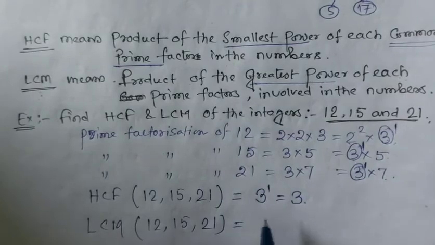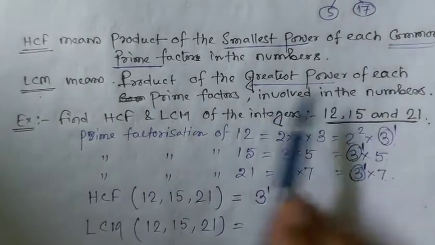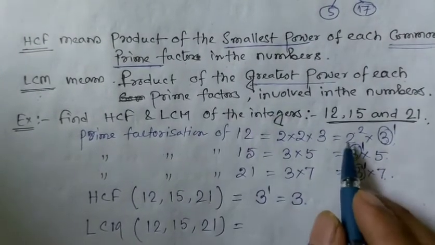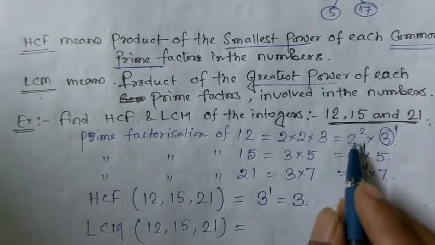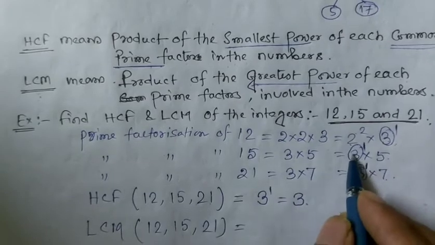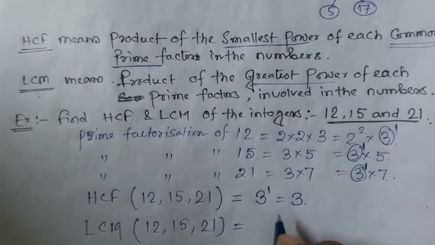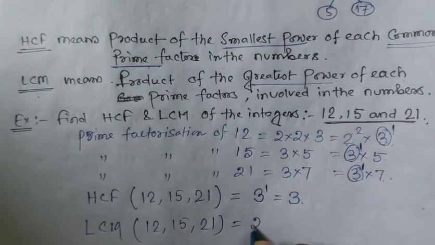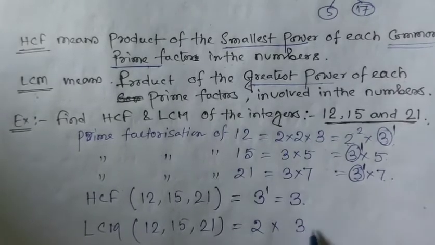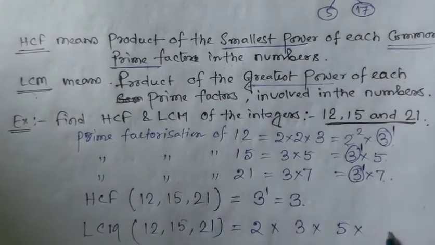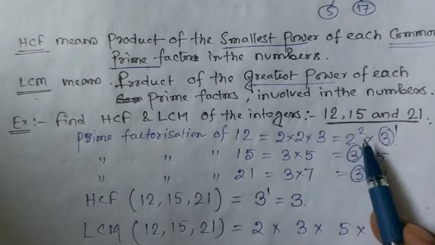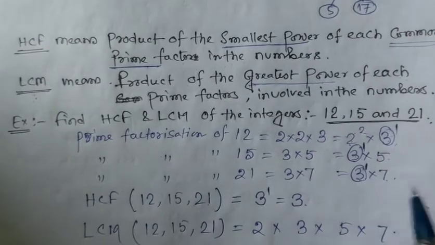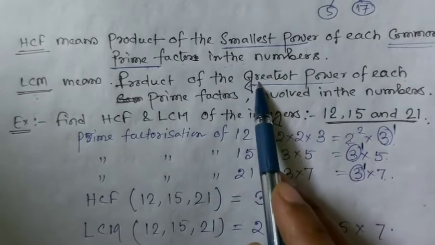And we have to find the LCM. LCM means the greatest power of each prime factor. In 12, 2 and 3 are present, in 15, 3 and 5 are present, and in 21, 3 and 7 are present. So the prime factors are 2, 3, 5 and 7. Since 3 is common, we consider it only once. Now consider the greatest power.